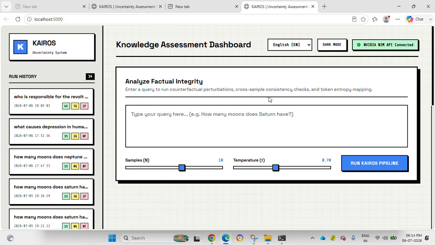So here we have the main field. Here I ask the question. Here you can put the number of samples you want. I'll just put it to 6 for now. And here you have the temperature.